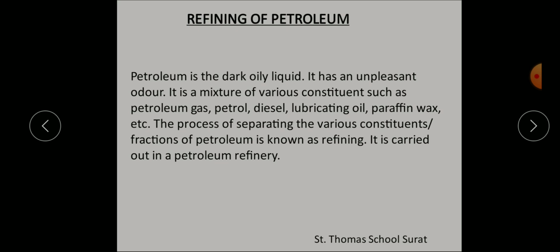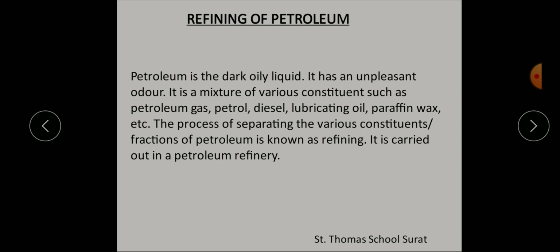Understood? So this crude oil is heated to about 400 degrees Celsius in a furnace, and the vapor thus formed is allowed to enter the bottom of the fractionating column through pipelines. The vapor of low boiling fractions rise up, while the high boiling fractions condense at the lower side of the column. Understood? So here this fractional distillation continues till the oil is separated into 5 or 6 fractions which boil at different temperatures.